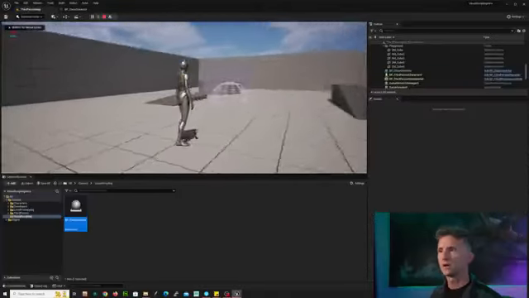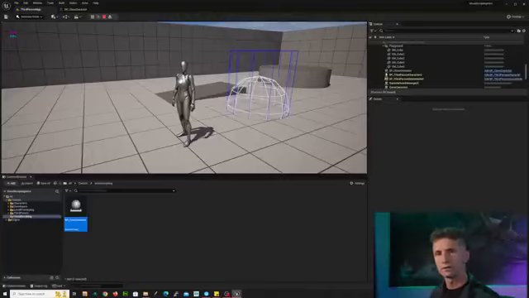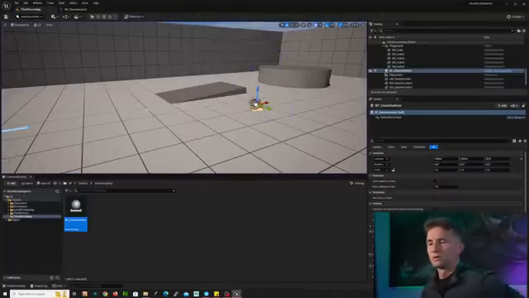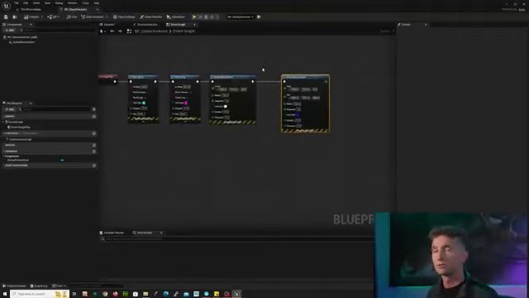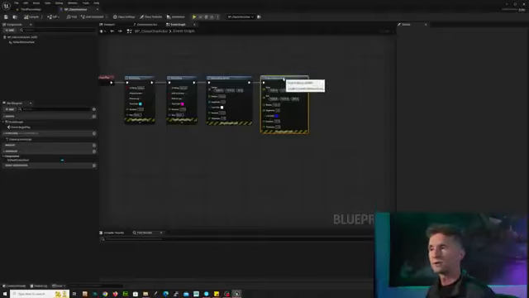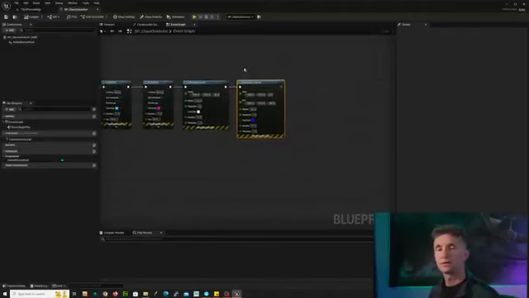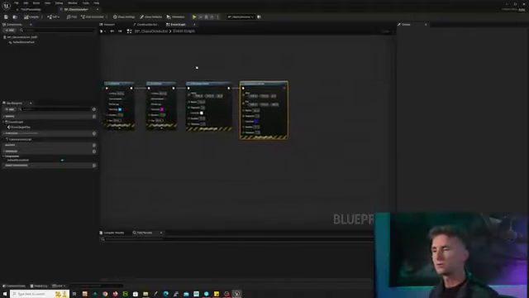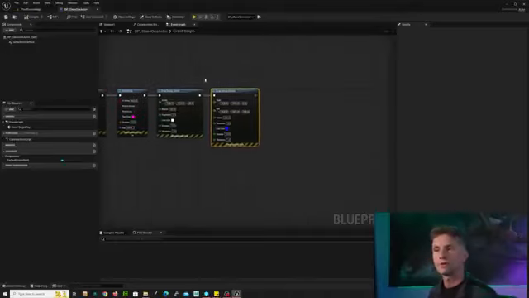All right, you'll notice that we have now a sphere and a cylinder. So in Unreal, there are a lot of different commands that are available to us that we can use. Now, one of the other things that we can do is we can actually use these commands to change things in our scene. So for example, let's see if we can create something other than these debug spheres.